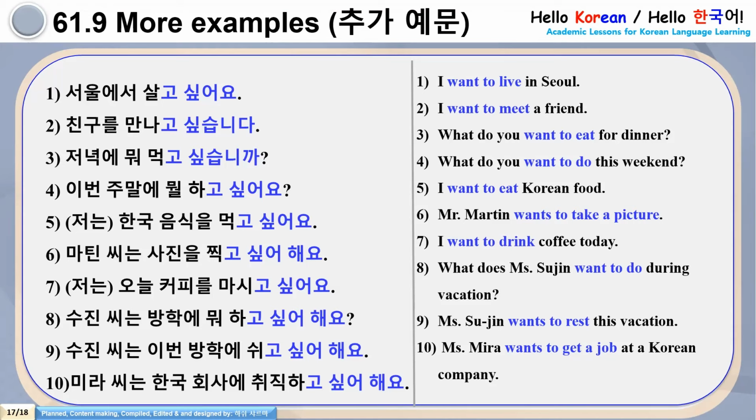If we see these examples, we can find out where we have used go shippoyo with the full stop for the first person sentences and go shippoyo followed by a question mark interrogative sentences for the second person, and go shippoheo with question mark and go shippoheo with full stop for the third person.